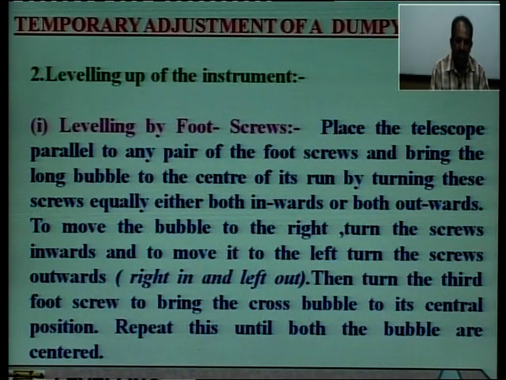To remember it, we have a formula: right in and left out. This is the formula to remember. Then turn the third foot screw to bring the cross bubble to its central position. That is, we have to bring both of the bubbles to the center. Repeat this process till both the bubbles are centered. In this way we center the long bubble tube and cross bubble tube exactly in the center.